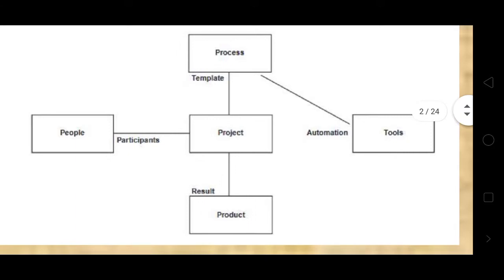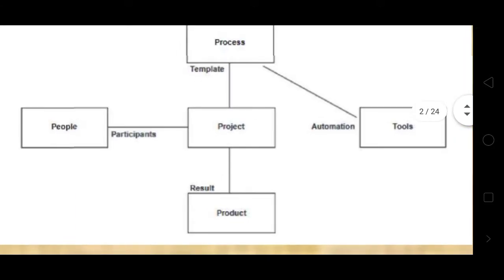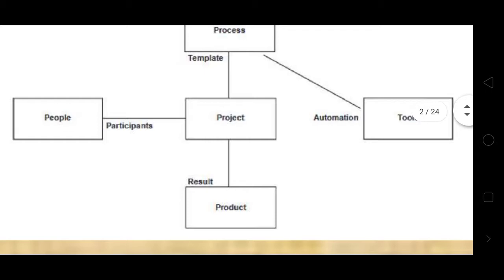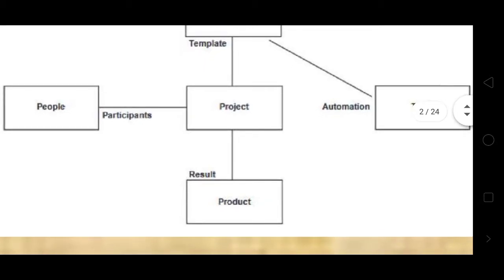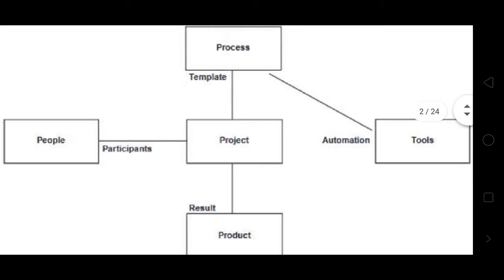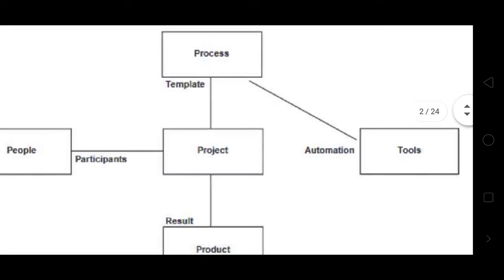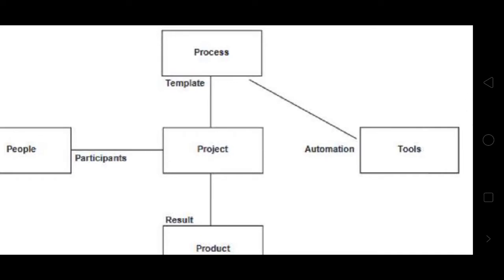Here we see in the figure: project, people, process, product, tools. People participate in the project, and the product will come as the result. The project runs in a process using templates and tools, and tool automation will be done.